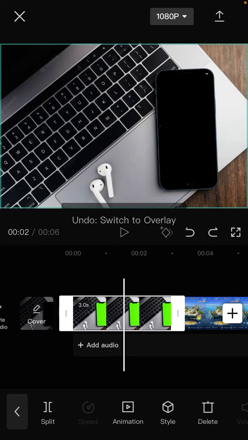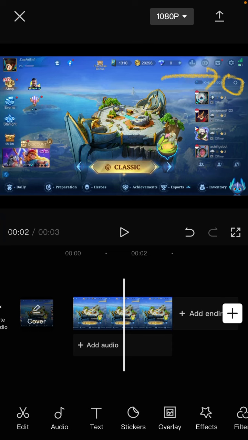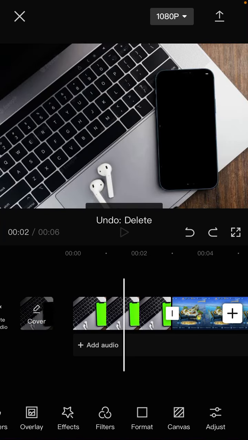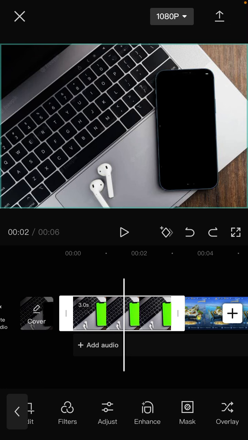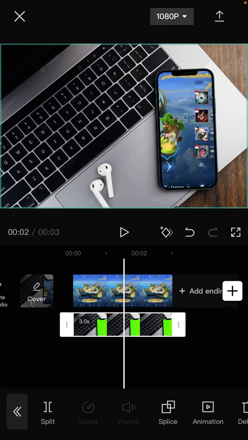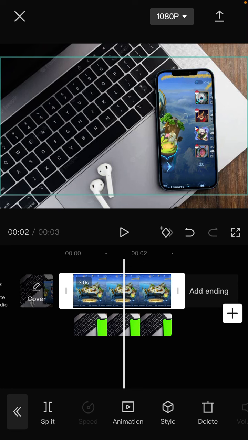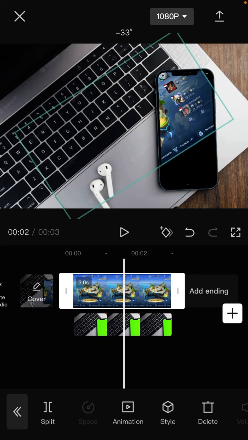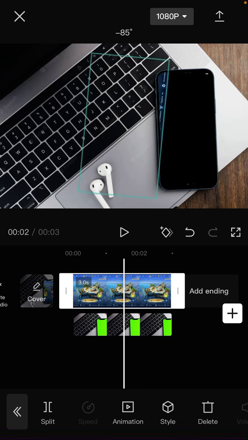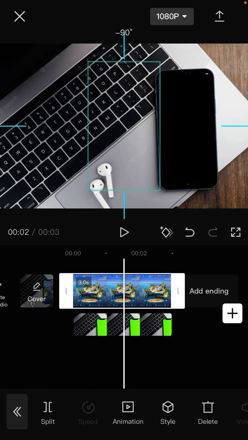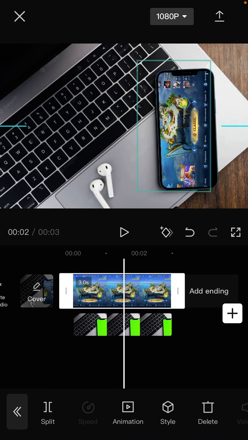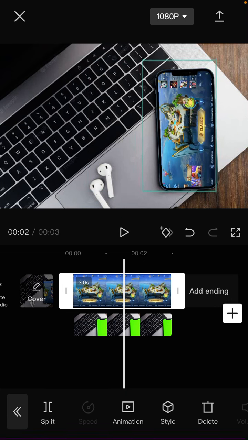I think this green screen clip, to make an overlay, just click like this and you can adjust the size and position like this. So it's not neat, I think.